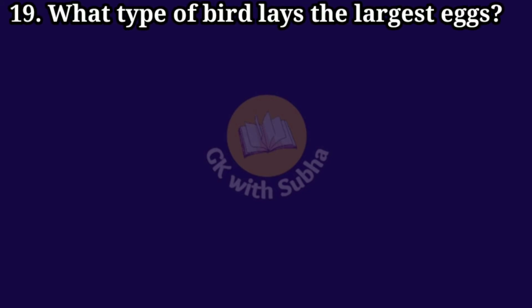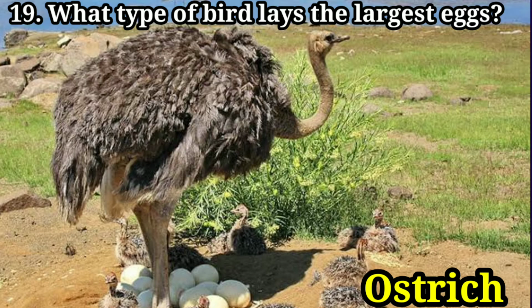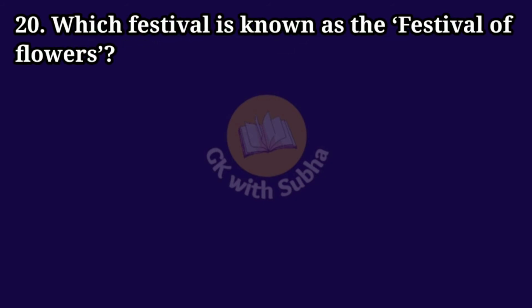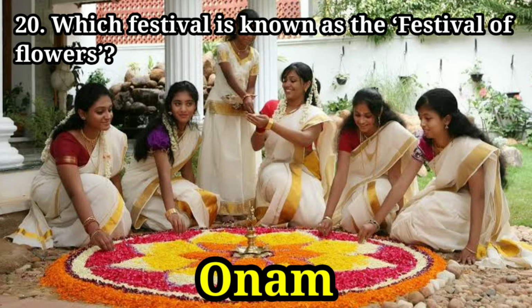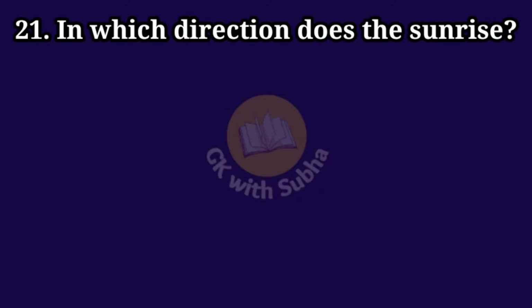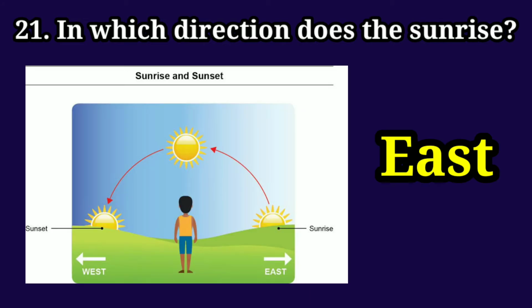What type of bird lays the largest eggs? Answer: ostrich. Which festival is known as the Festival of Flowers? Answer: Onam. In which direction does the sun rise? Answer: east.